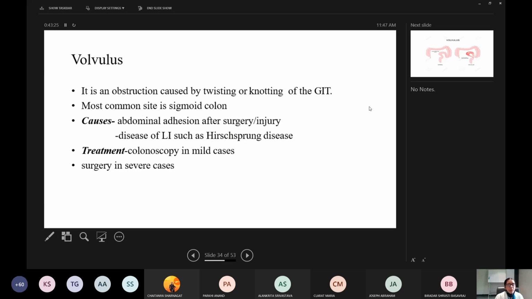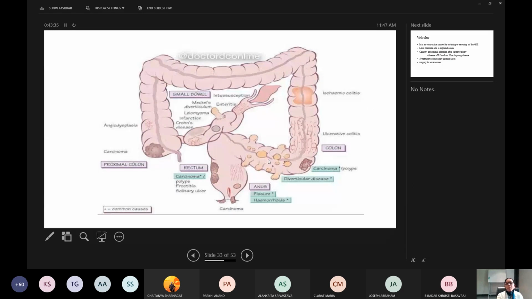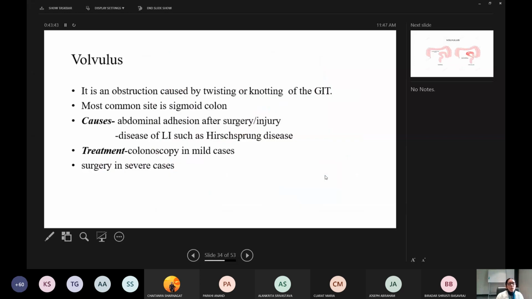Now what is this volvulus? Volvulus is an obstruction caused by twisting or knotting of the GI tract. Most common site is the sigmoid colon. Causes are abdominal adhesion after surgery and injury.